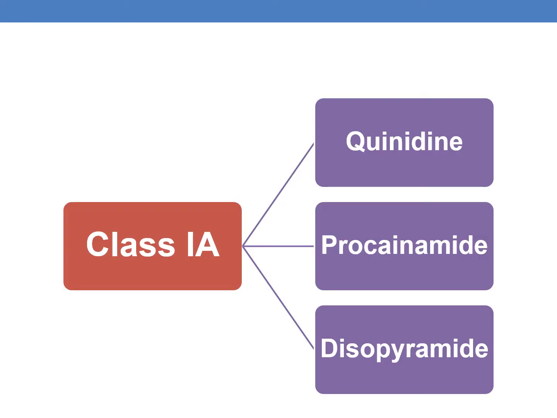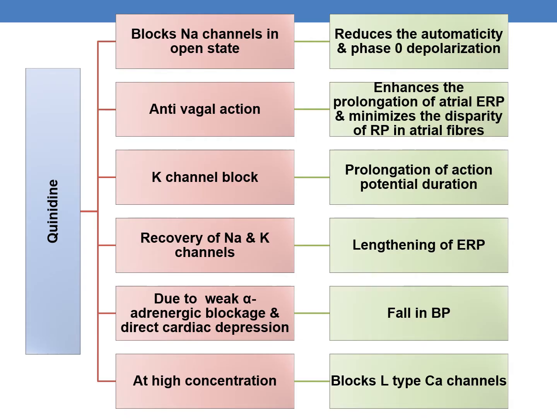So first of all, coming to 1A, as we have discussed, there are three drugs. The first one is quinidine, the next one is procainamide, and then disopyramide. First, coming to quinidine, it has various actions. First, it blocks the sodium channels in open state. This reduces the automaticity and phase 0 depolarization.